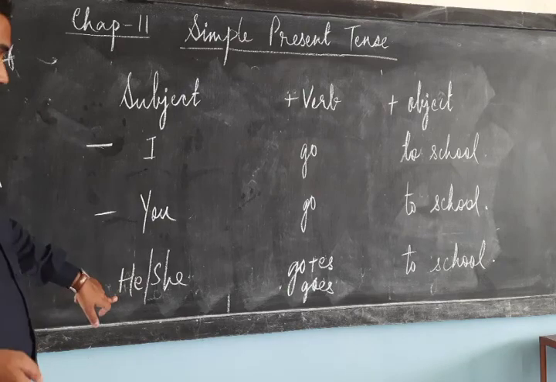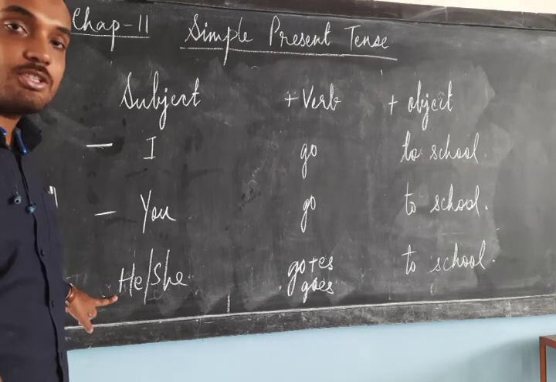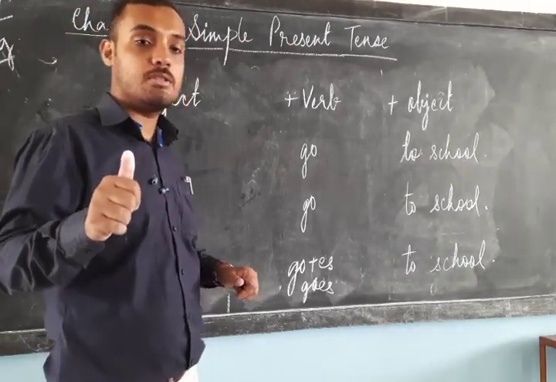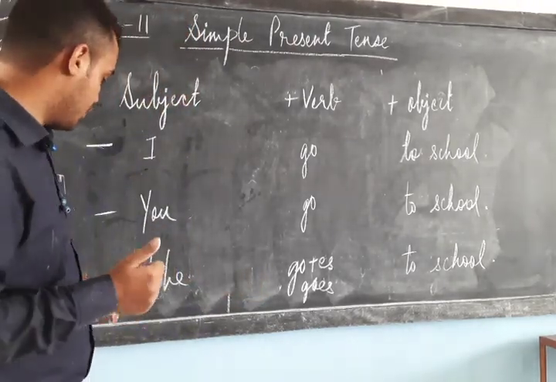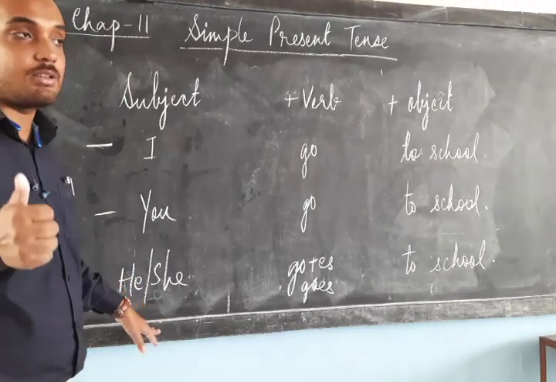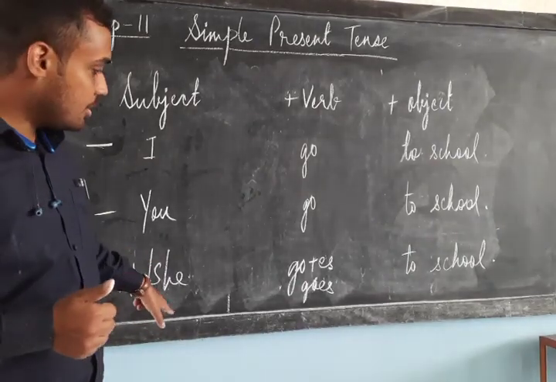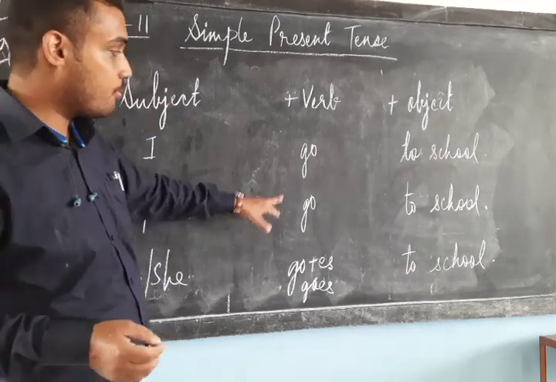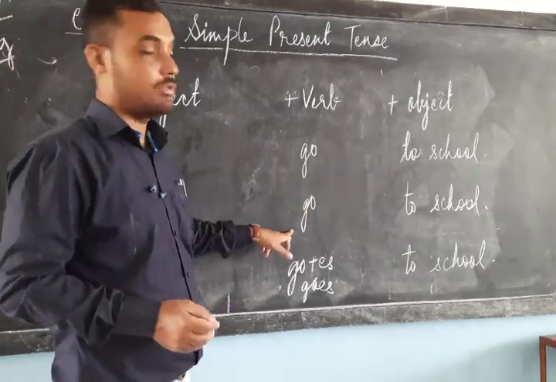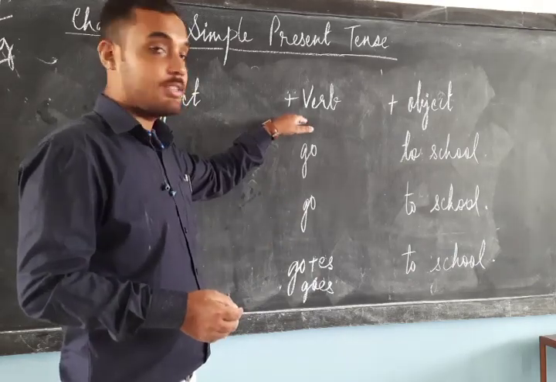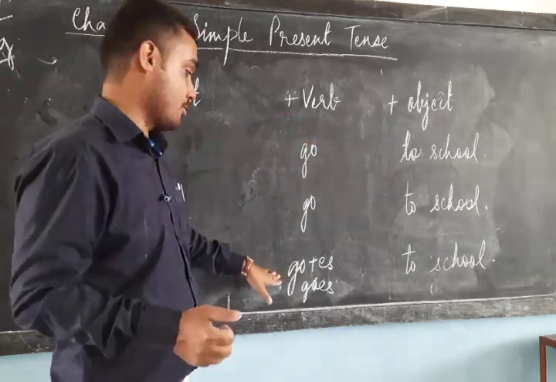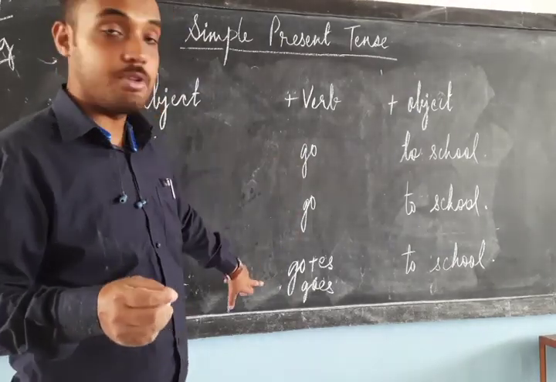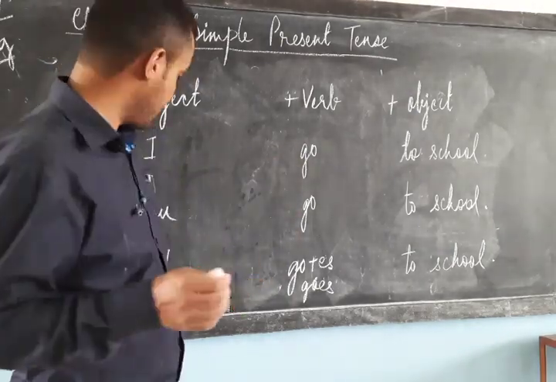Now here, he, she, it or any person's name, the one about whom we are speaking, is referred to as the third person. In this third person, we won't use go. What is a verb? A verb is an action word. We are not using go here in the third person. Why?